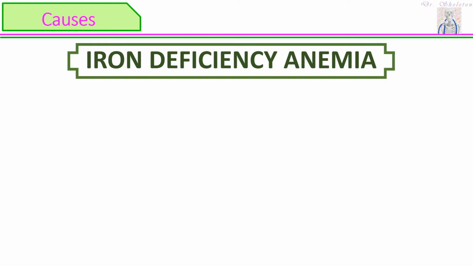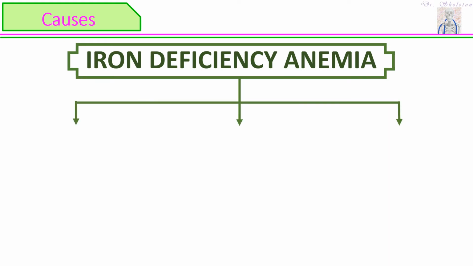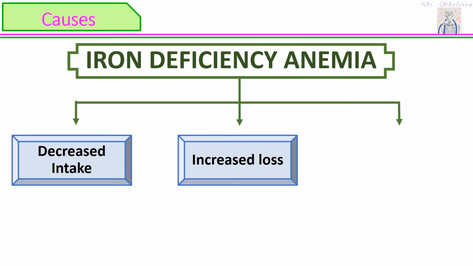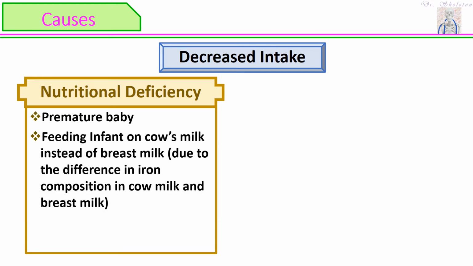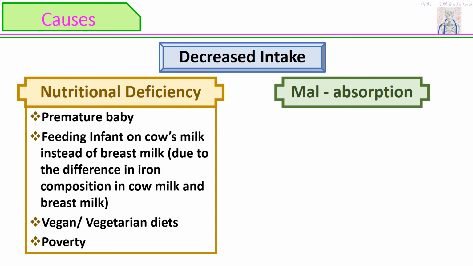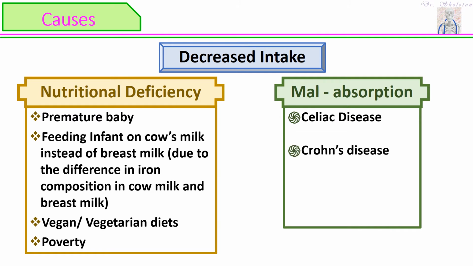Let's discuss what the causes of iron deficiency anemia are. Basically, there are three major causes: decreased intake, increased loss, and increased utilization. Further discussing decreased intake, it has two major categories. First, nutritional deficiency, like premature babies, feeding infants cow's milk instead of breast milk, as there is a difference in iron composition in cow's milk and breast milk, strict vegan and vegetarian diets, and poverty. Going on to malabsorption, the second category of decreased intake, we have celiac disease, Crohn's disease, and even gastrointestinal surgery.